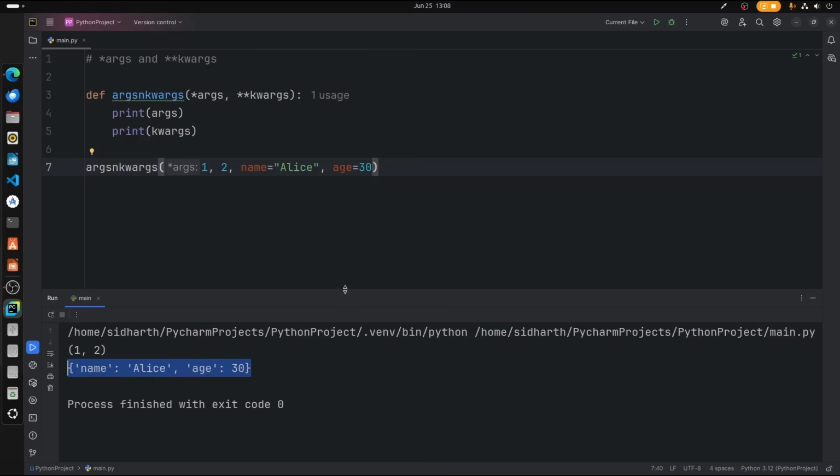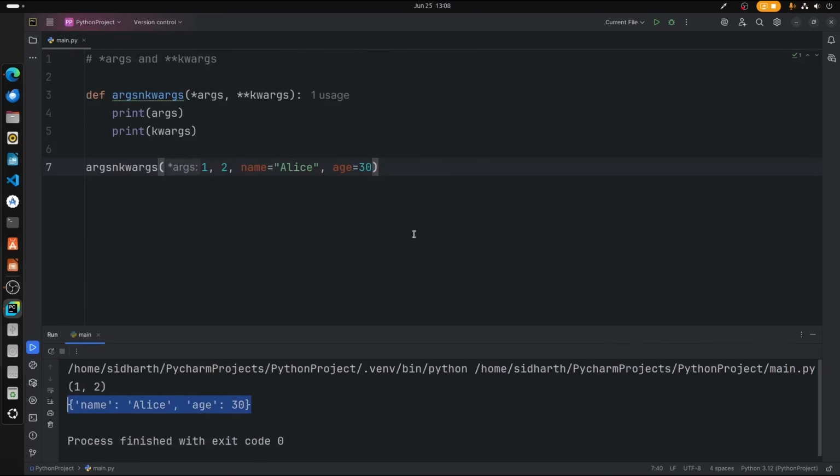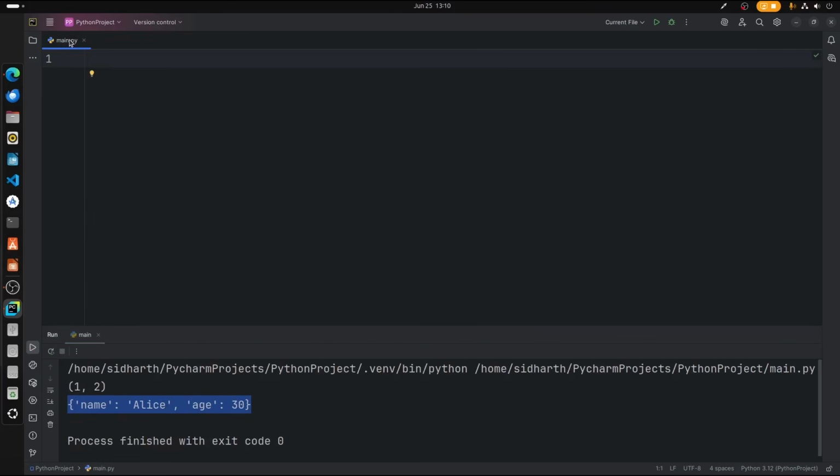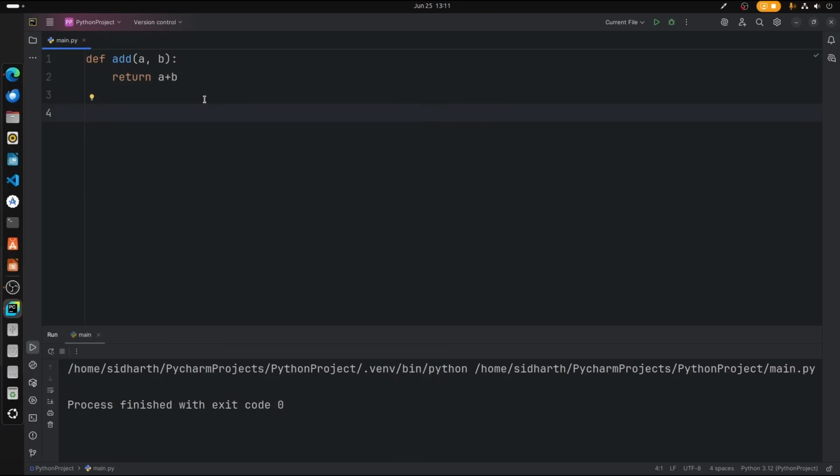And I want to show you one more part in this module, that is return statements. So return statements are nothing but, it's just like print, but what happens is we actually end the function at that part. So let's create a function for addition just like we did before. So a comma b, and inside that let's just define a return statement here. So return a plus b. So what happens is, when you call the function and perform all the operations inside the function, the return statement gets completed, and the function exits itself.